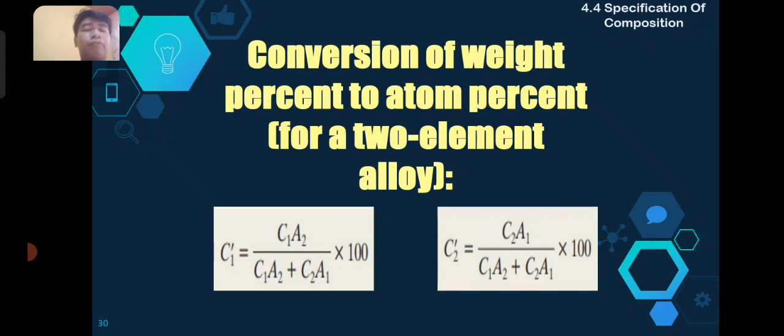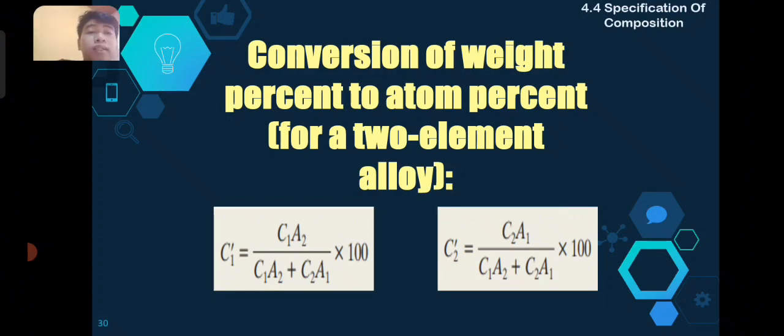So, conversions of weight percent to atom percent for a two-element alloy. Atom percent is denoted as C prime sub 1 and weight percent is denoted as C sub 1 and C sub 2, and atomic weight is denoted as A sub 1 and A sub 2.